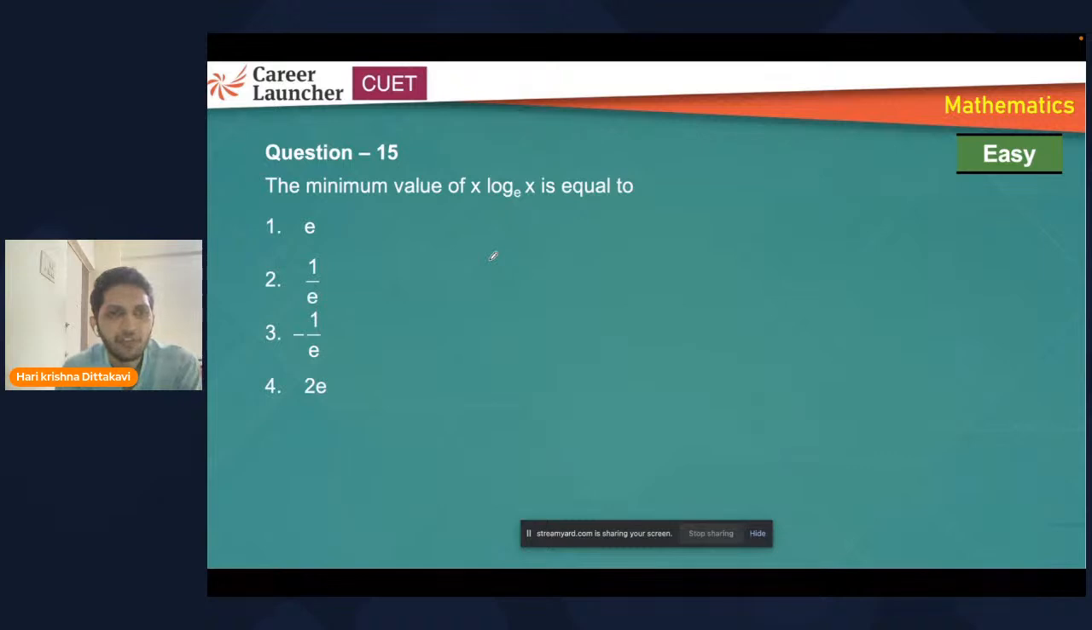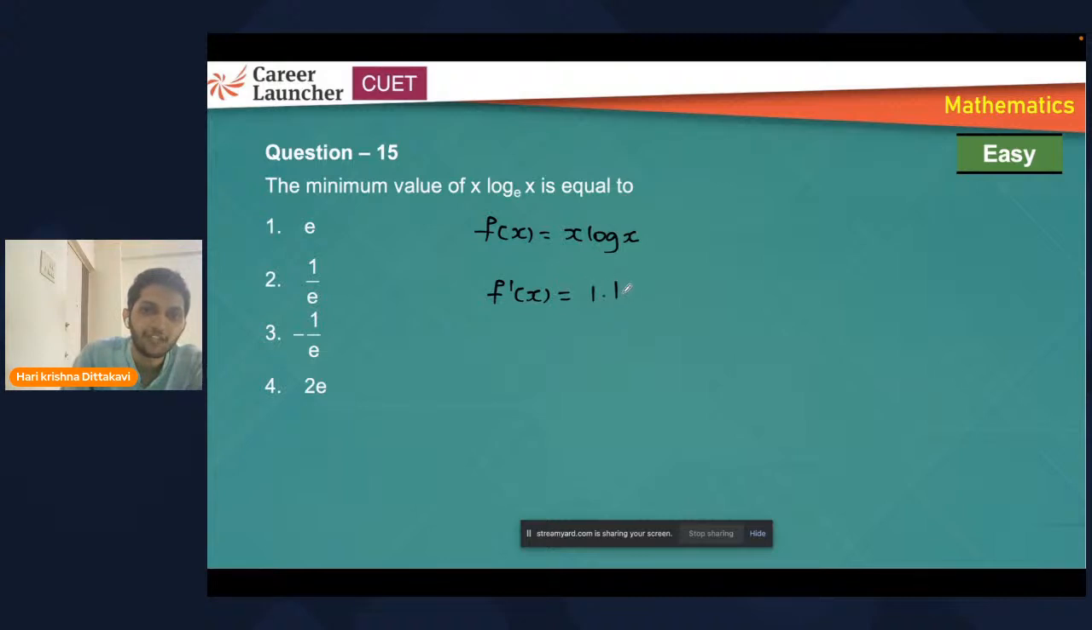So what about the 15th question? I just want to discuss this 15th question, minimum value. If this is my f of x, where f of x is equal to x log x, how will you find the minimum value? We'll differentiate the function, right? Whenever you see maxima or minima, f dash x must be 0. So you need to apply the product rule here. Log x differentiation is 1 by x. So f dash x, which is log x plus 1, must be 0.